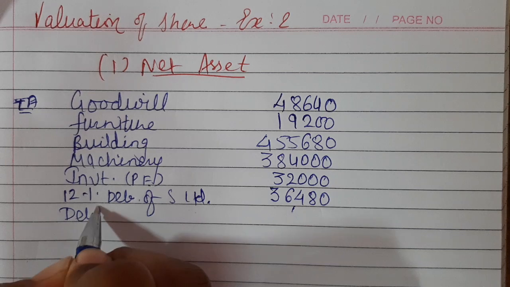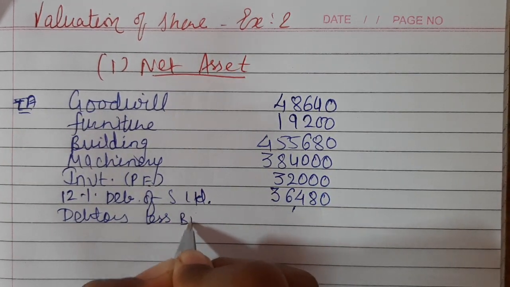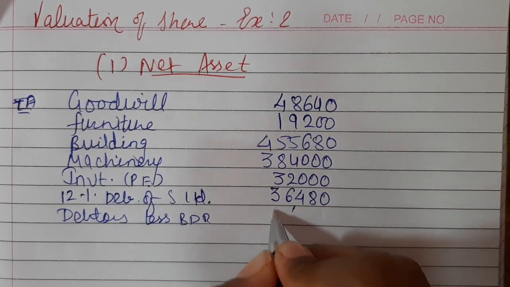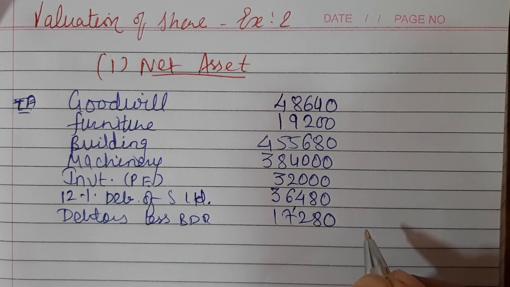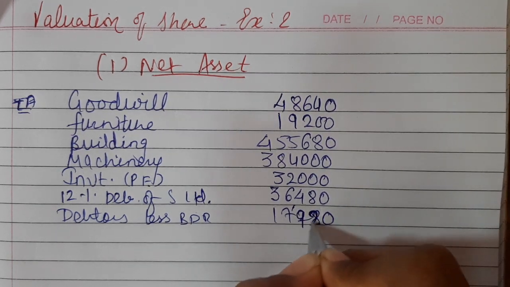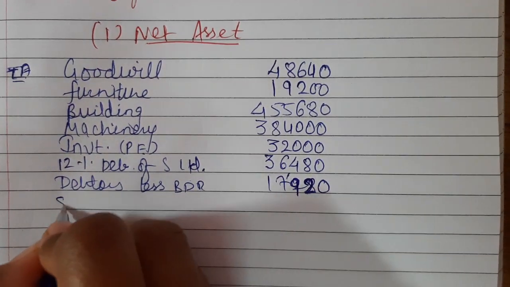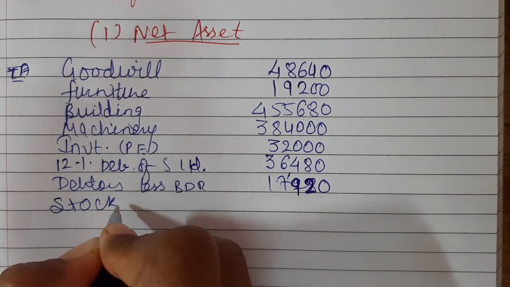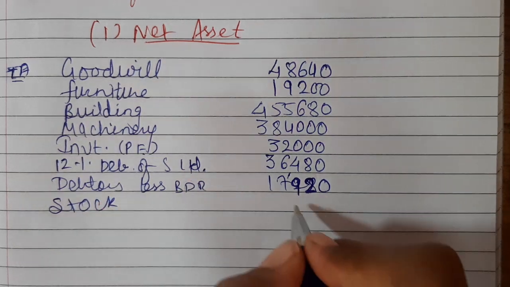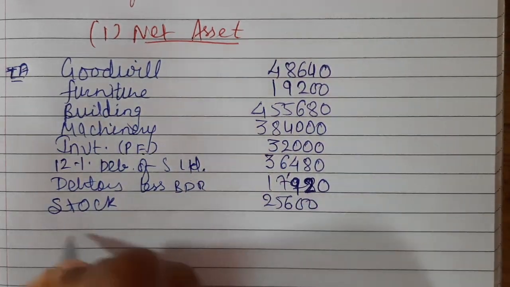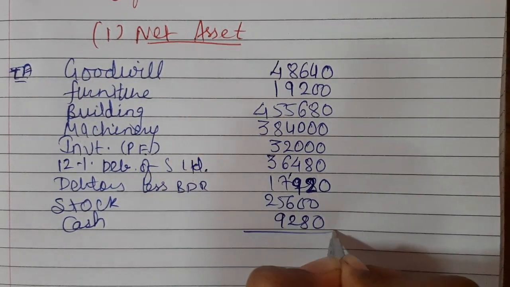Then debtors less bad debt reserve: 17,920. Stock 25,600 and cash 9,280.